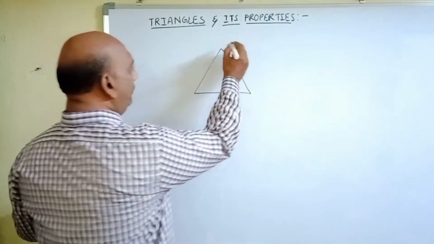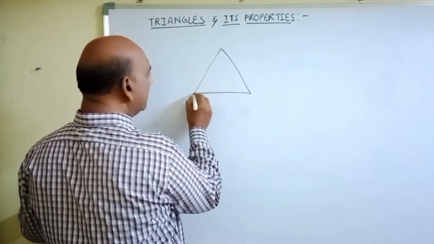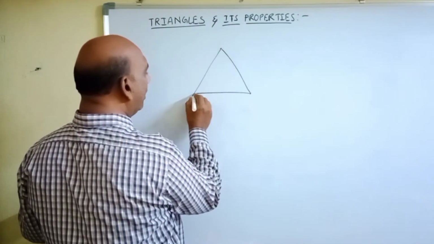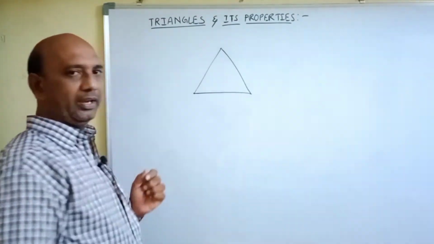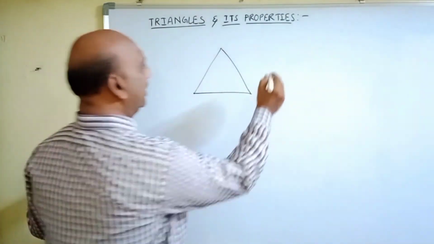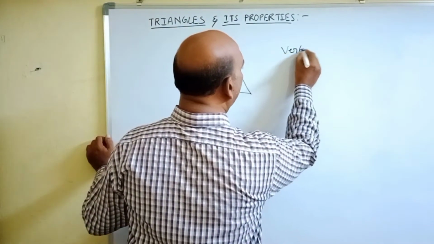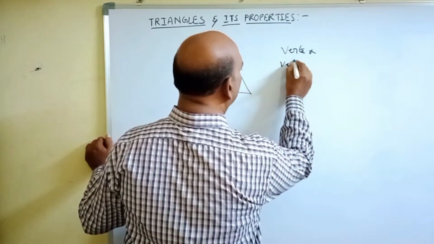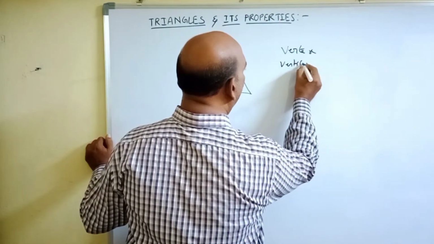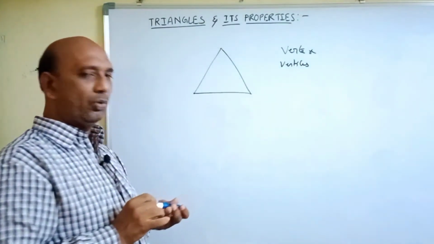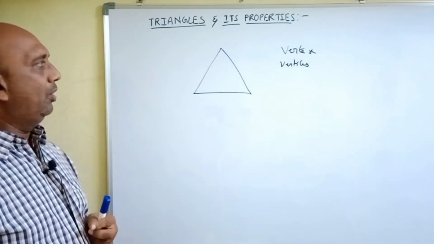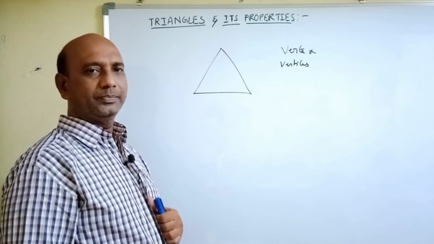So, these are the vertices. These three are called as vertices of the triangle. Vertex is singular and vertices is plural. Vertex, V-E-R-T-E-X. What is meant by vertex?